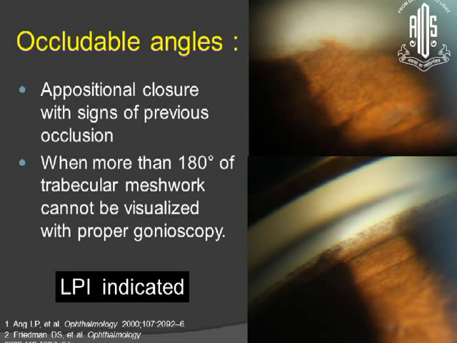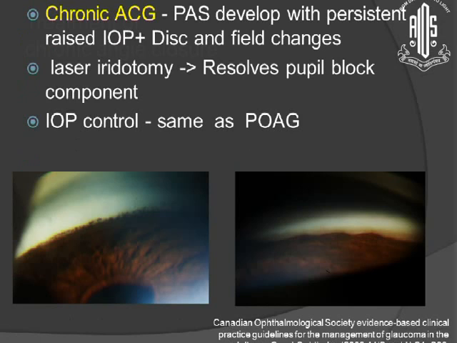But if the occludable angle is showing a sign of synechiae or patchy pigmentation like this, you should treat this patient. Chronic angle closure, usually all these patients have to have some kind of treatment, because pupillary block is also a component. Even though 360 degree angle closure is there, we should treat this patient.